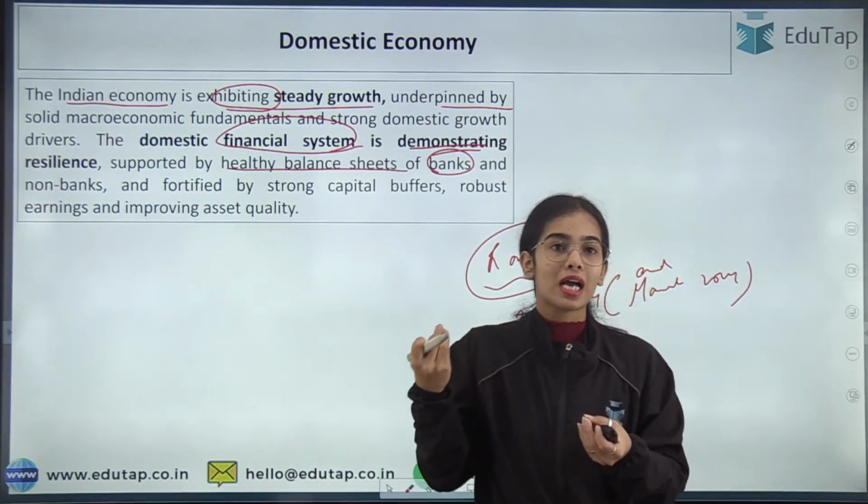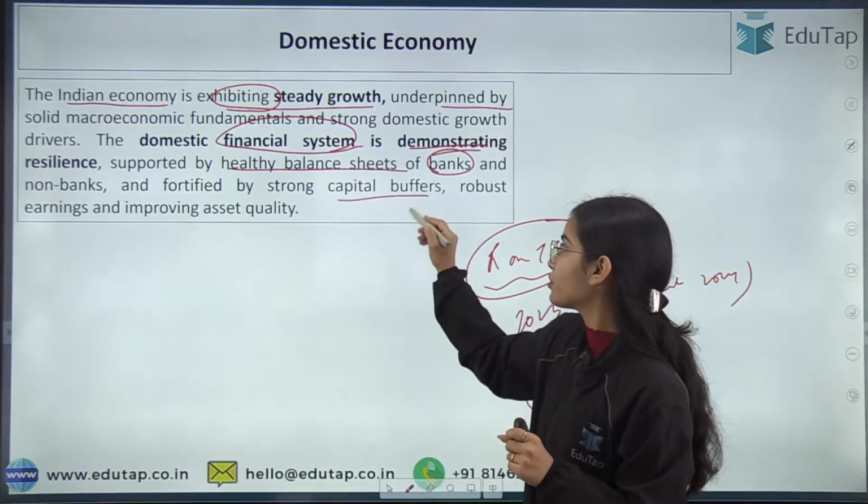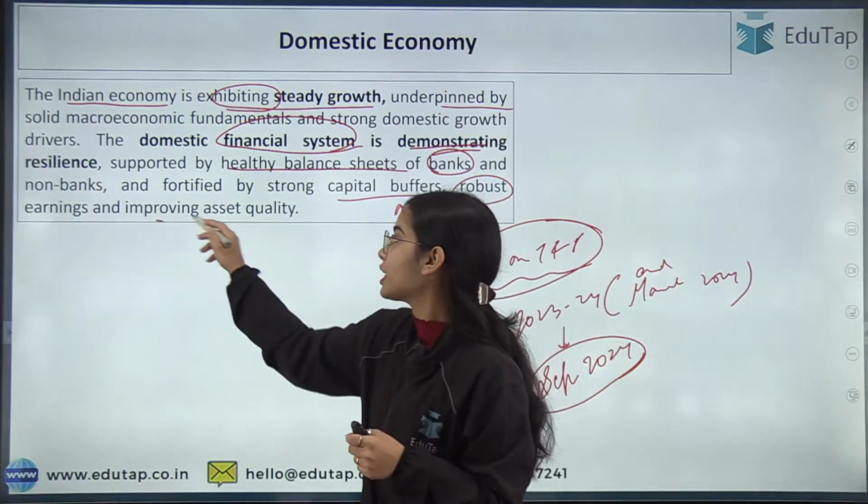The banks are also having better asset quality. So you can understand that their capital buffers are increasing, they have robust, good earnings and improving asset quality.